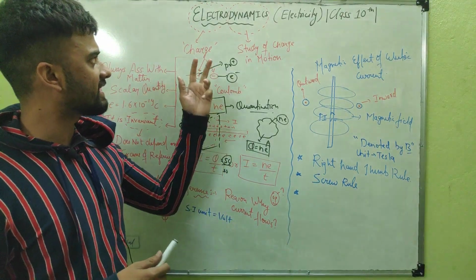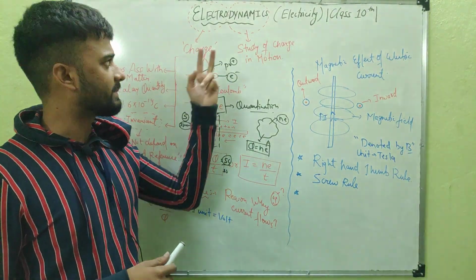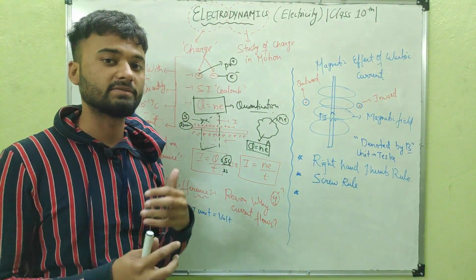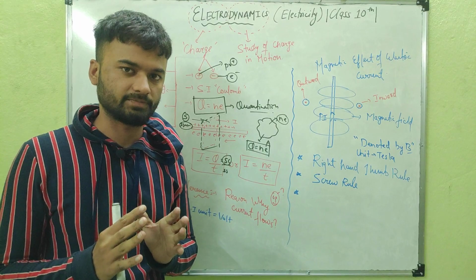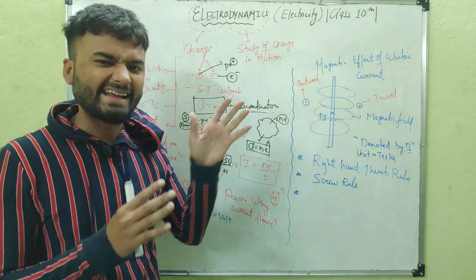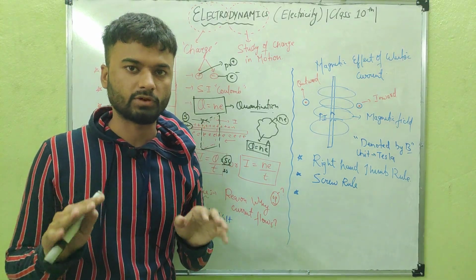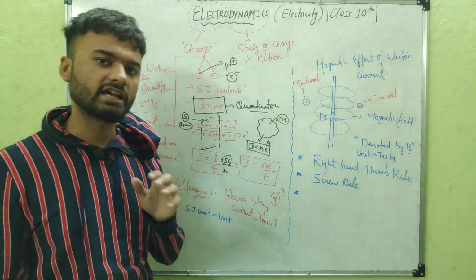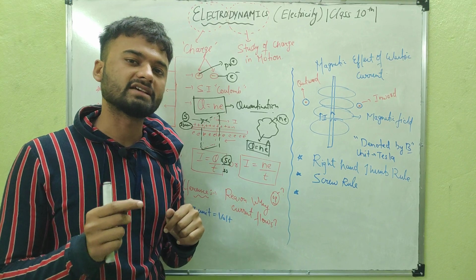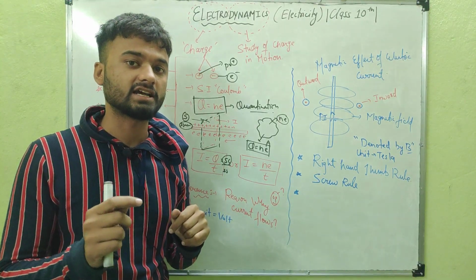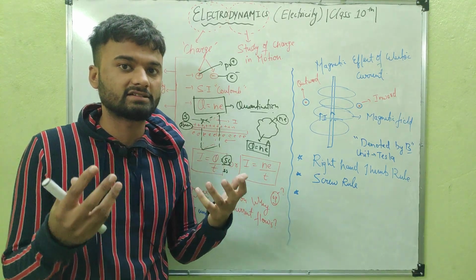Basically electrodynamics, if we split this word, we get two words, electro and dynamics. What is the meaning of electro? Electro means charge, and dynamics in physics is basically the study of things which are in motion. So electrodynamics is the study of charges which are in motion. We have to study the charge and see what the charge does when it is in motion.